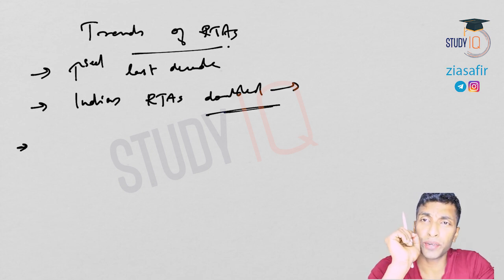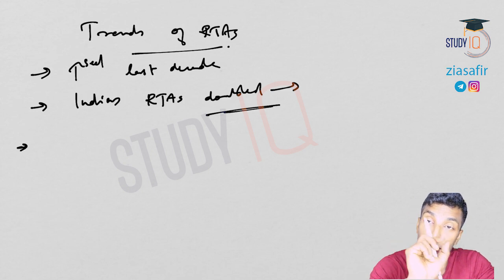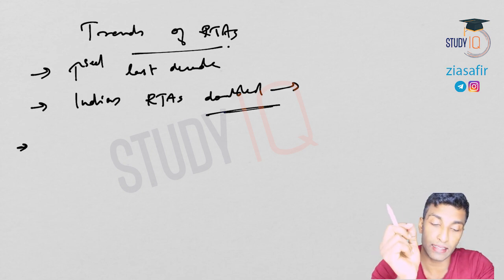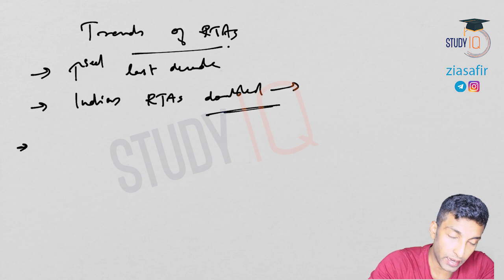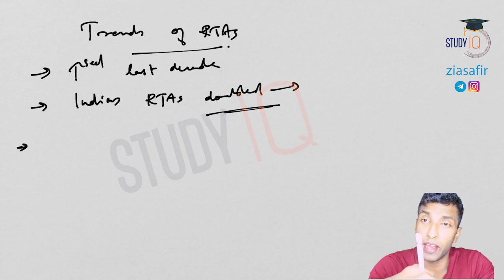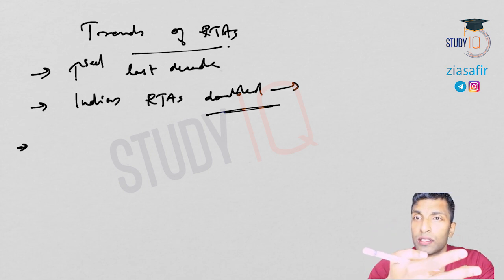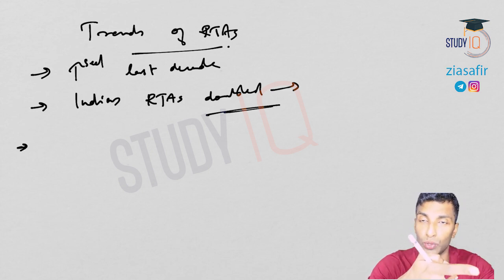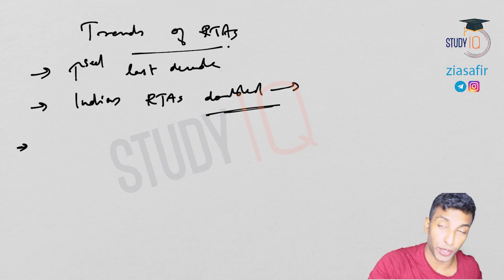Then another important trend is that inter-regional RTAs are increasing. Inter-regional means between Asia, Africa, etc. And what is the advantage? Because different resources are available in different regions, you can make use of those resources. So that is one point that you need to write.